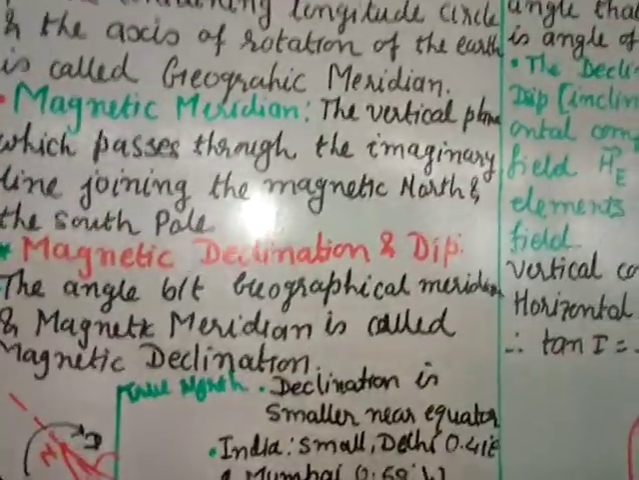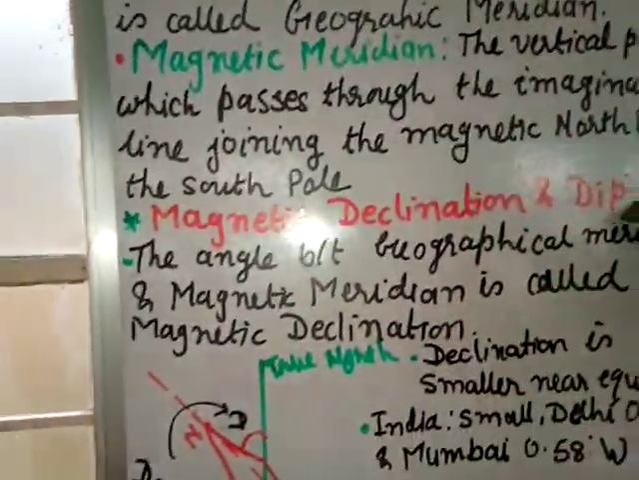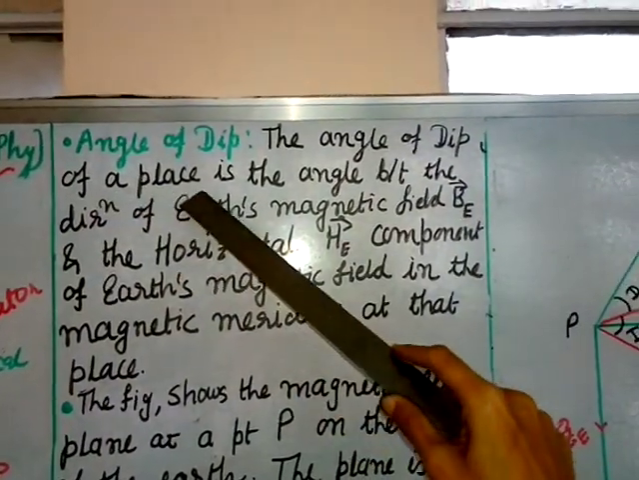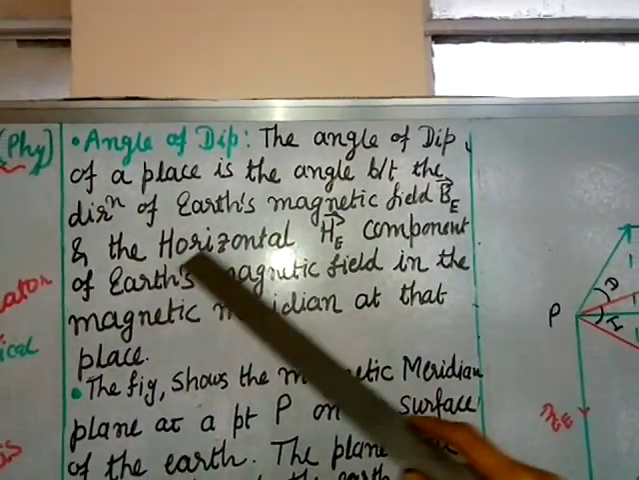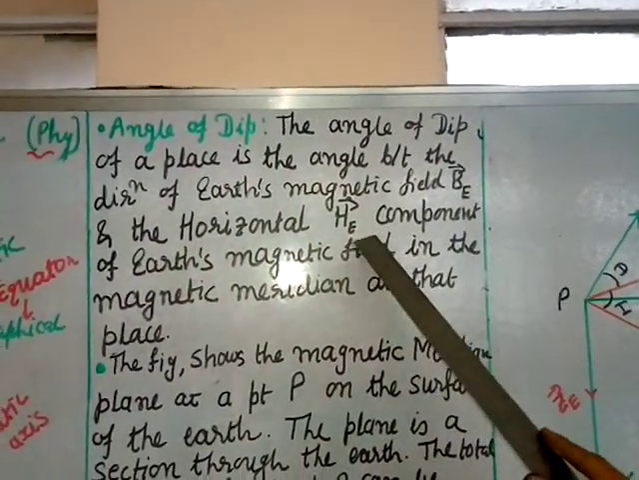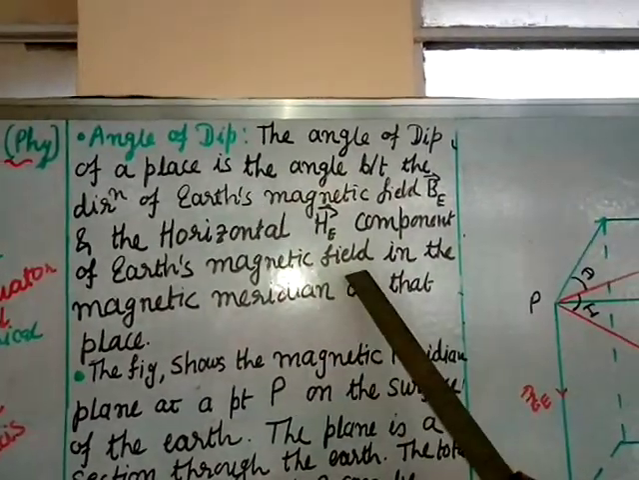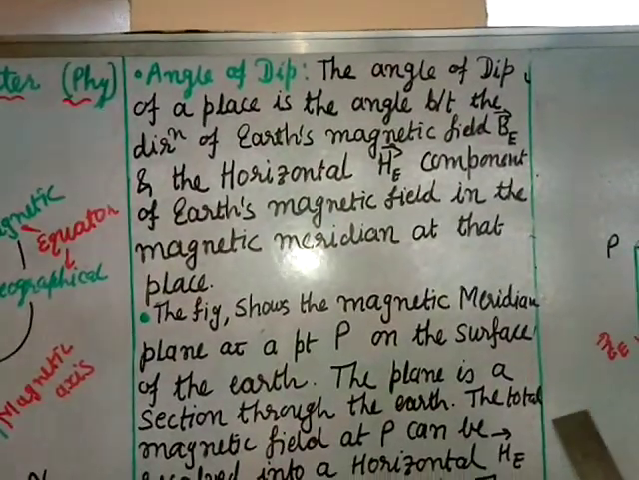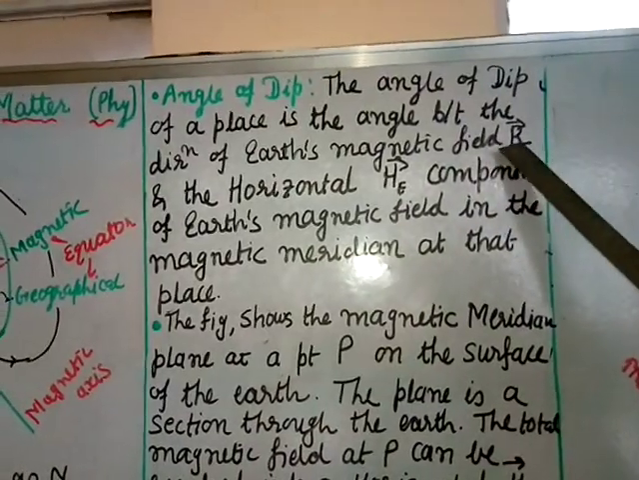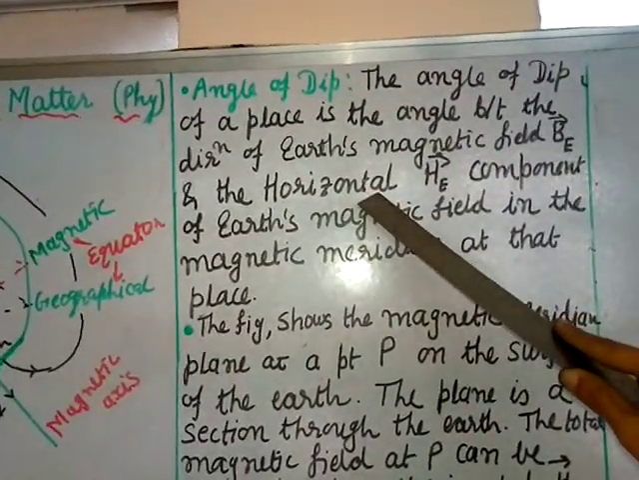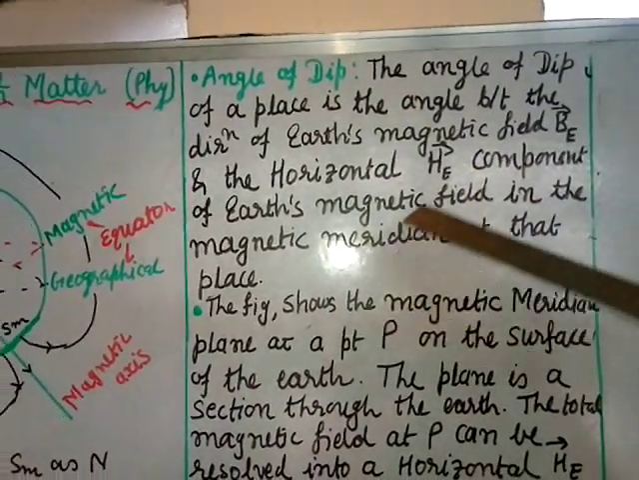The symbol for angle of declination is capital D. Next we have the angle of dip. The angle of dip of a place is the angle between the direction of Earth's magnetic field BE and the horizontal component HE of Earth's magnetic field in the magnetic meridian at that place. Suppose you have the magnetic meridian. In that meridian, the angle between the total field of the Earth and the horizontal component of the Earth is called the angle of dip.